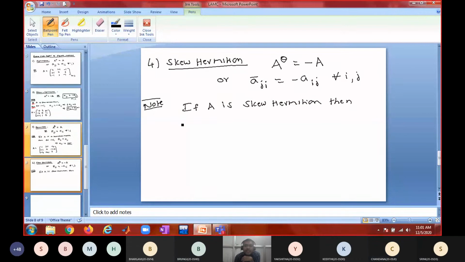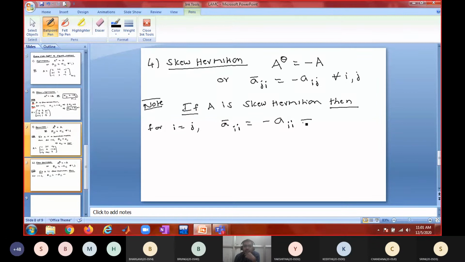Then for i equal to j, what can I say? A bar ii equal to minus Aii.